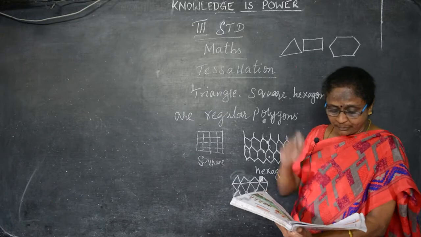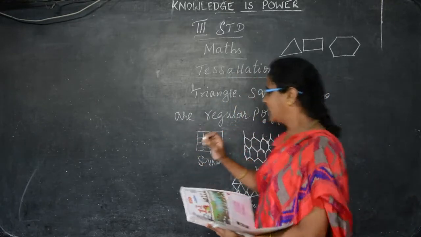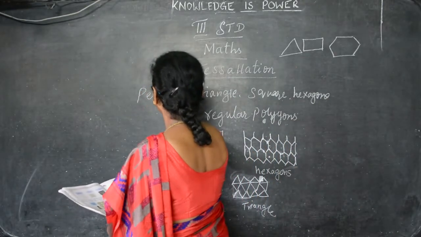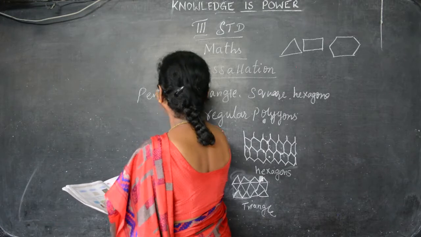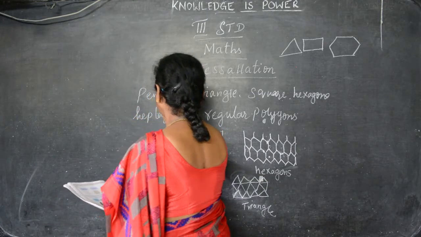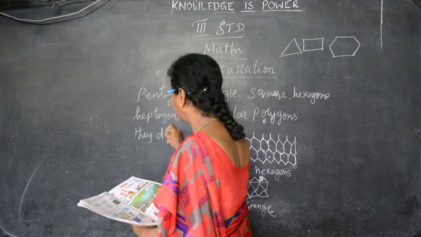But pentagons and heptagons are also regular polygons, but they do not tessellate. That is pentagon and heptagon, they do not tessellate.